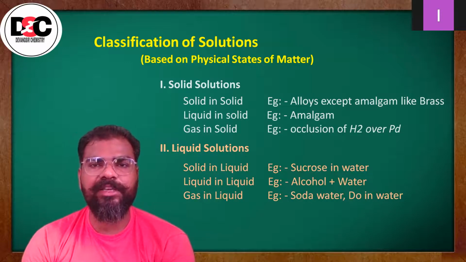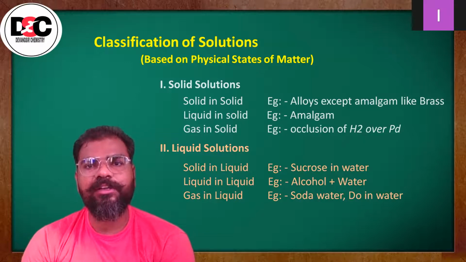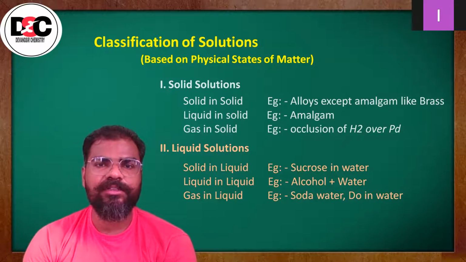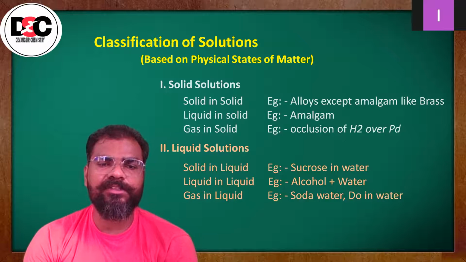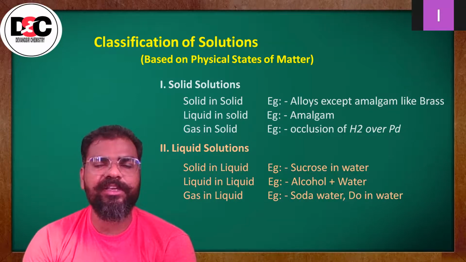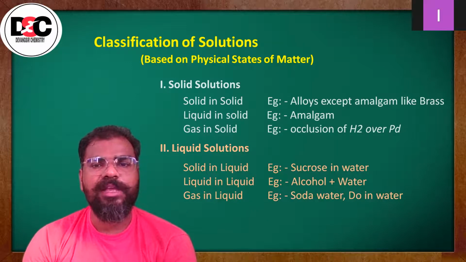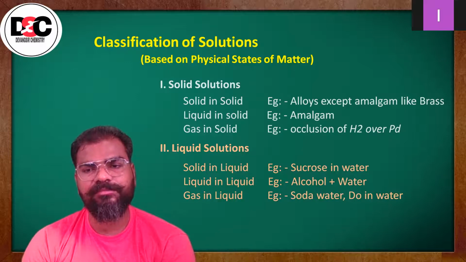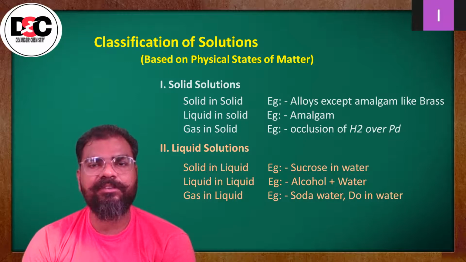Means when you are adding any solid solute in a solid solvent, then such a solution is called a solid in solid solution. An example of it is alloys except amalgam, like brass. Otherwise, for any alloy you can take the example. Okay.